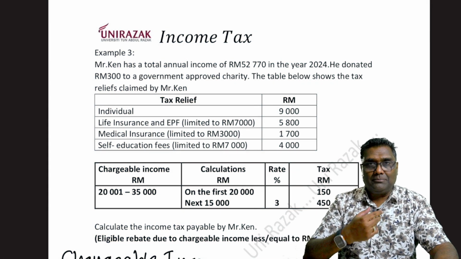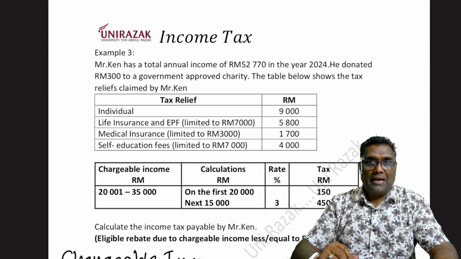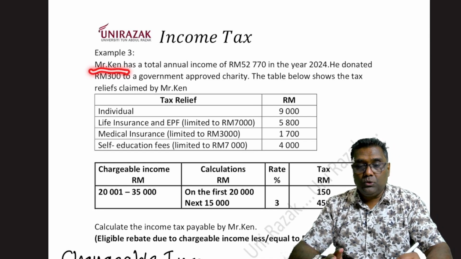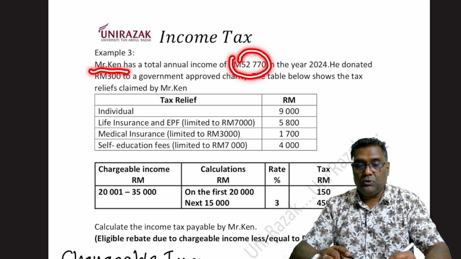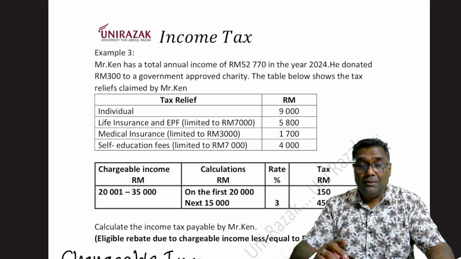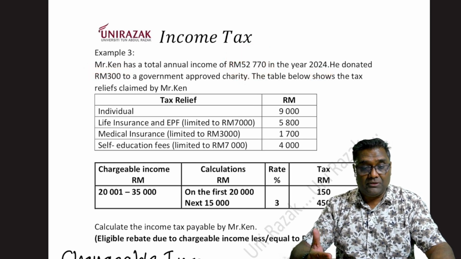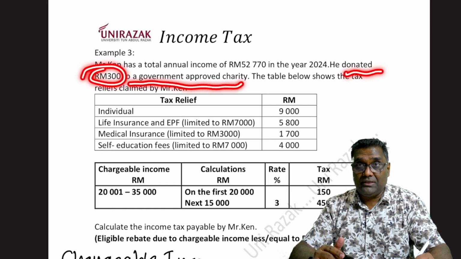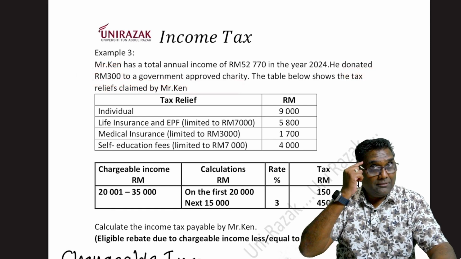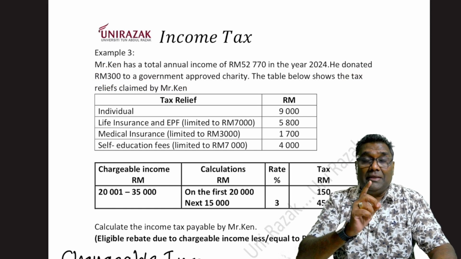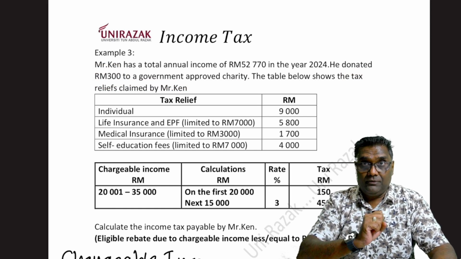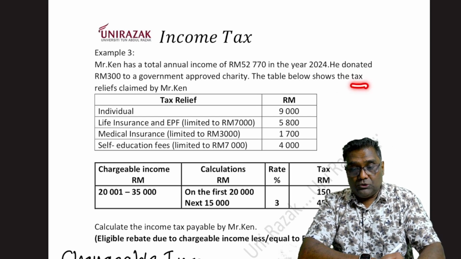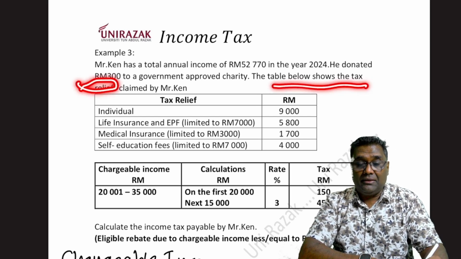Okay, students, come. Let's do a further example. Let's look at this. Mr. Ken, total annual income for 2024, 52,770. He donated 300 to a government approved charity. Donation, ingat, donation is entitled for tax relief, or another word, rebate. So the table below shows the tax reliefs yang dia dah buat.